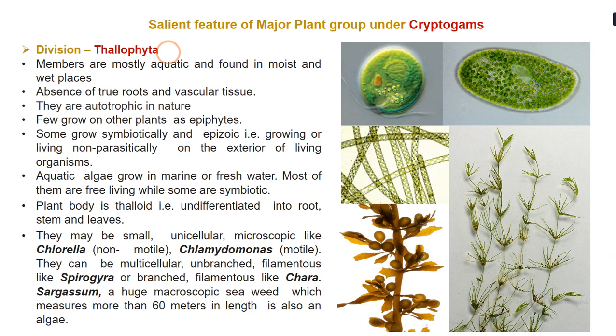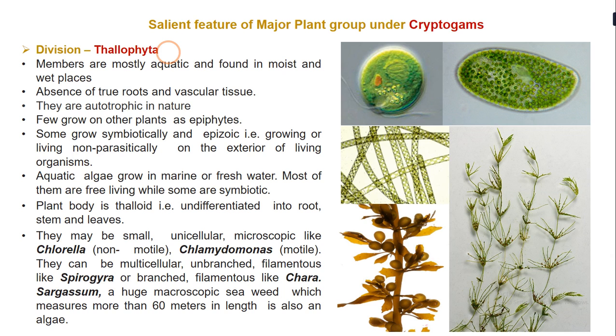Some of them grow symbiotically. What do you mean by symbiotic relationship? It is a give and take relationship where the algae will benefit the host plant on which it is growing, and the host plant will also benefit the algae in some way. Or some of them grow in an epizoic condition. Epizoic condition is growing on a living organism non-parasitically. It is just growing on the exterior of the living organism, but it is not a parasite to that host organism and not obtaining any benefits from it.